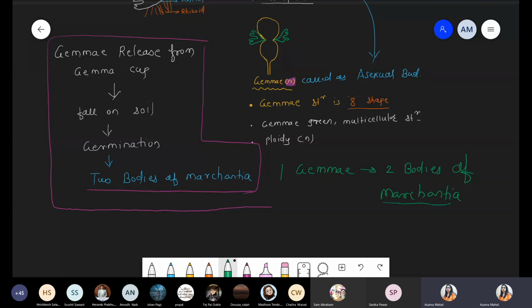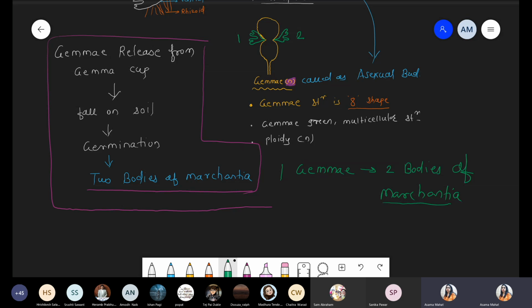Why? Because in this structure there is a number one and a number two. So each gamete consists of a total of two bodies. A gemma cup might have more than one gamete, yes, possible, but we are focusing on a single gamete, which has the tendency to form two Marchantia. How do they form two Marchantia?